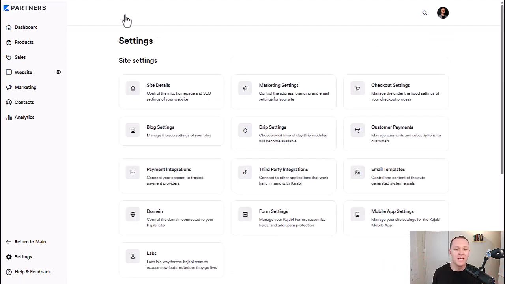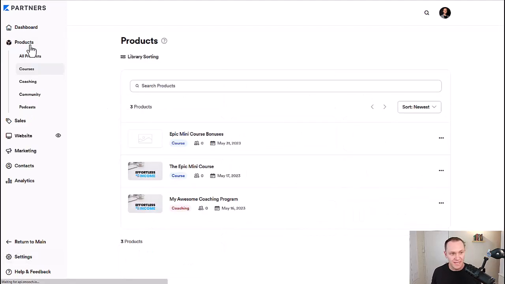Okay, so when you're all set with that, now you're done. Now you're fully set up in your business. It may take you a little bit, but you want to make sure that you cover this stuff instead of just building a bunch of stuff and then not having the right site details. Super, super important. Once you get your settings all done, then we want to go over to the products tab. We'll take a little peek in here.